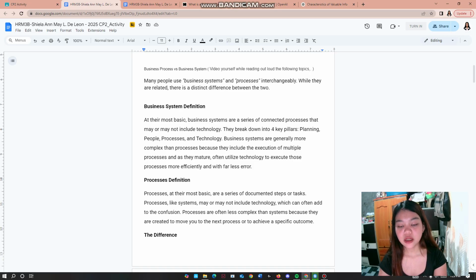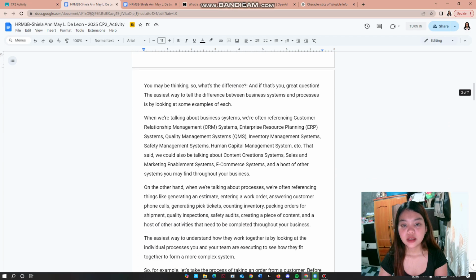Process definition. At their most basic, processes are a series of documented steps or tasks. Processes, like systems, may or may not include technology, which can often add to the confusion. Processes are often less complex than systems because they are created to move you to the next process or to achieve a specific outcome.